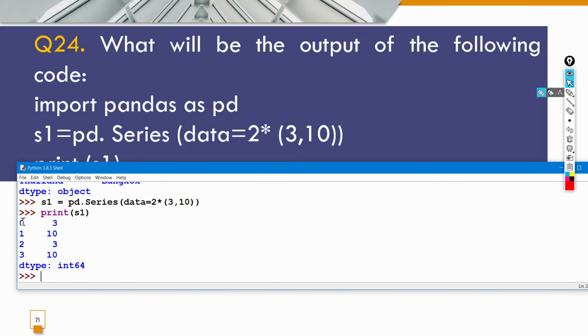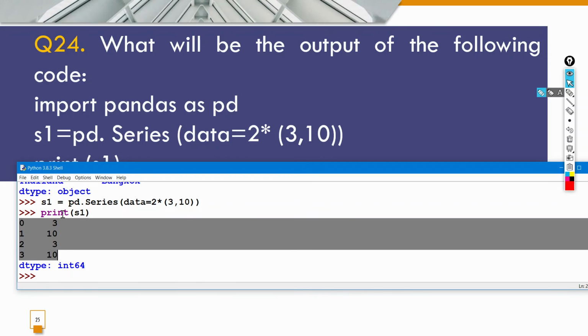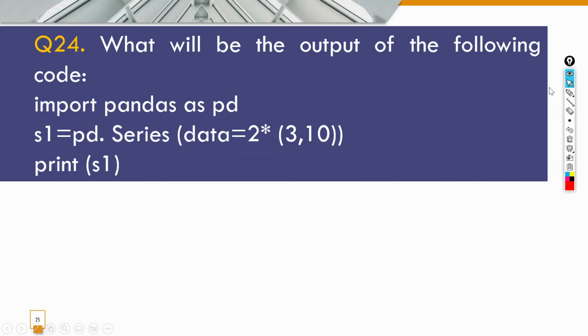So the correct answer is this: 0 1 2 3, in different lines, we have 3 10 3 10. So this star sign is basically your repetition operator, we call it, whenever we use it with any list or tuple. Okay, fine. So the correct answer for this question is, yeah, and the data type will be int64 because these are all integer values. Okay, so let's move on to question number 25.